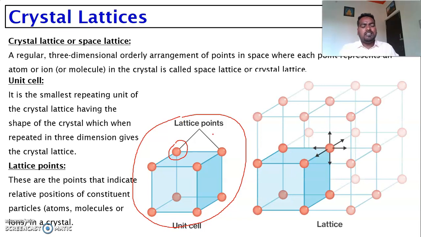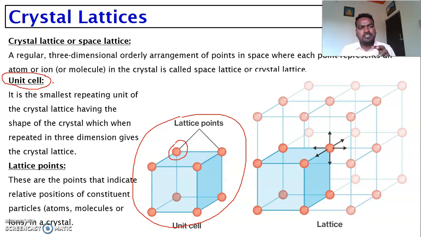The space lattice or crystal is formed by a small unit. The small unit undergoes repeated arrangement and is responsible for the formation of a single crystal. This smallest unit, the building unit responsible for the formation of a single crystal, is called the unit cell. Dear students, don't get confused between lattice points, crystal lattice and unit cell.